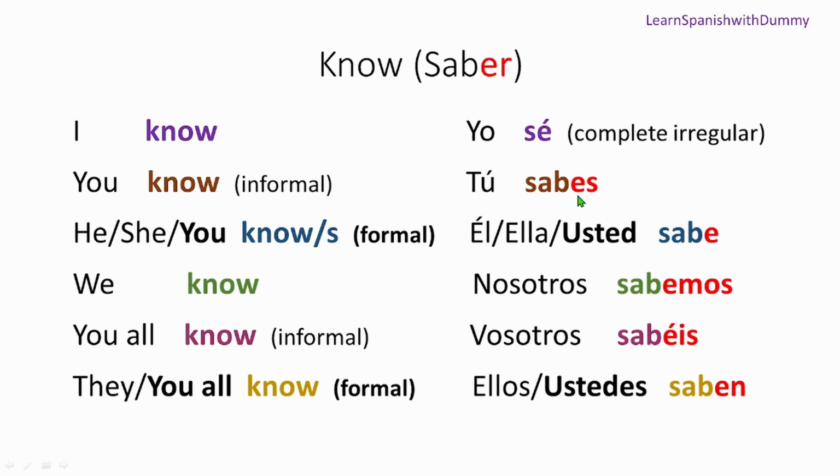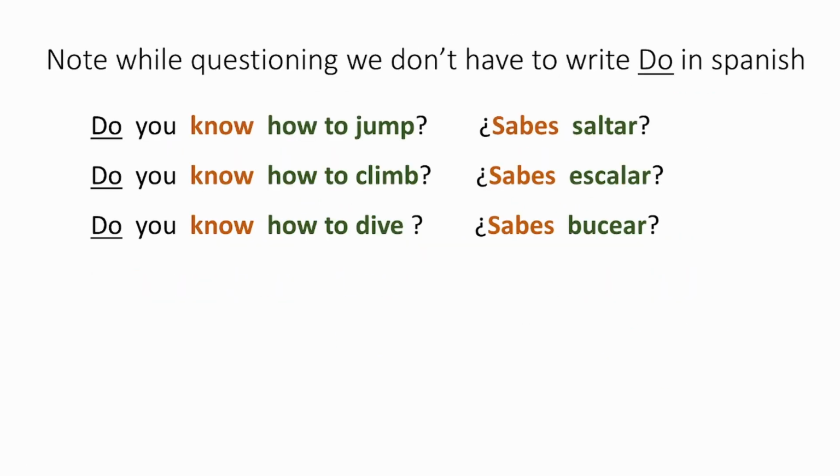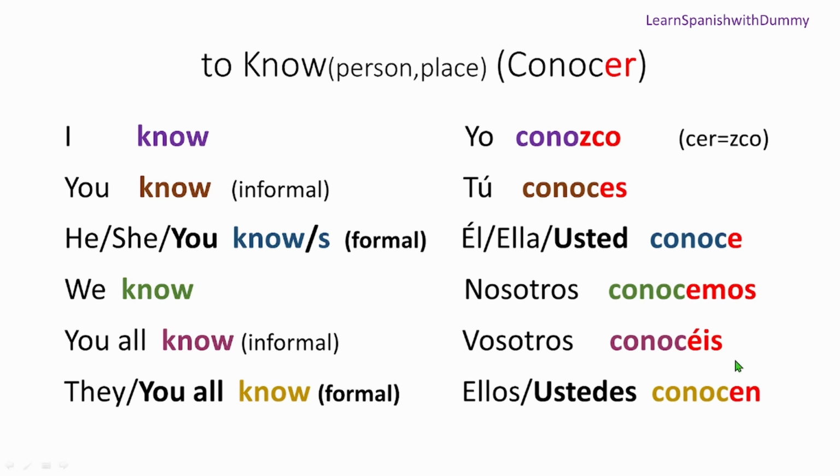We removed er for you, and we put es. Exactly the same ending. So these endings are permanent. If you just remember them for one, you can use the same endings for any verbs ending with er.